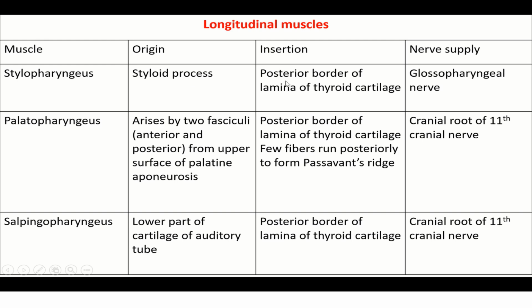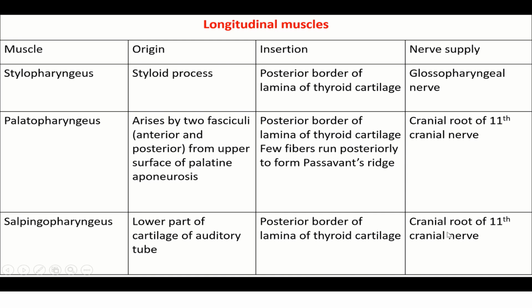Stylopharyngeus: origin from styloid process, insertion posterior border of lamina of thyroid cartilage, supplied by glossopharyngeal nerve. Palatopharyngeus arises by two fasciculi, anterior and posterior, from the upper surface of the palatine aponeurosis, inserted to the posterior border of lamina of thyroid cartilage. A few fibers run posteriorly to form the Passavant ridge, which I have shown earlier. This Passavant ridge forms the posterior border of the pharyngeal isthmus, which is the communication between nasopharynx and the oropharynx. Then salpingopharyngeus: lower part of the cartilage of the auditory tube,